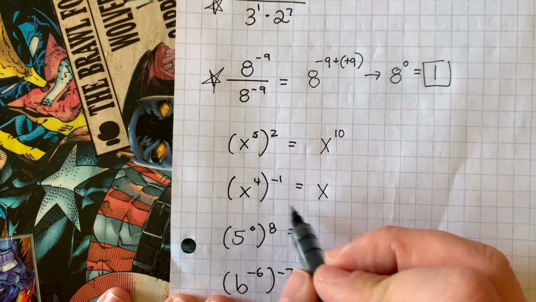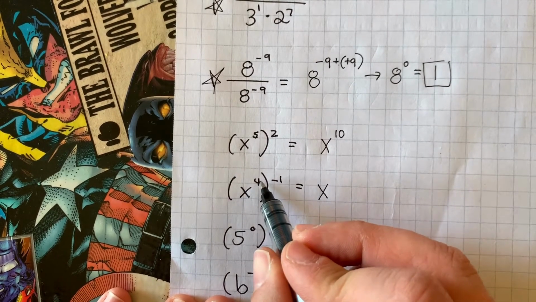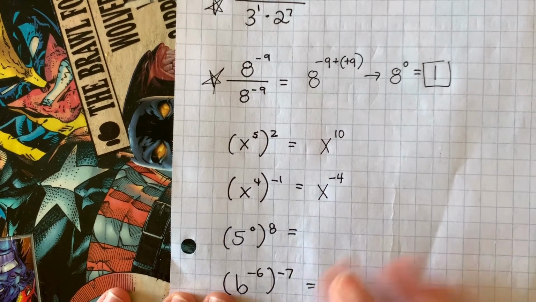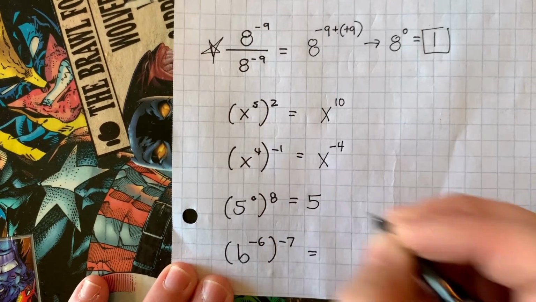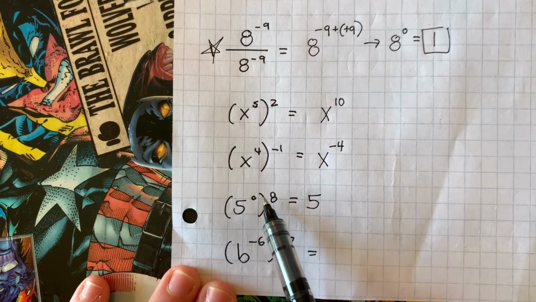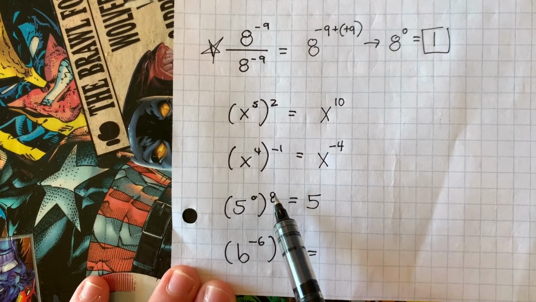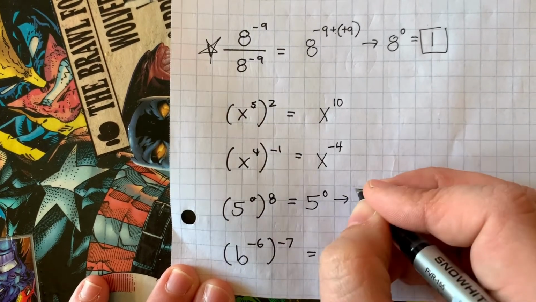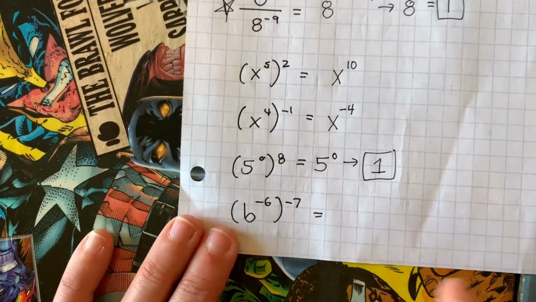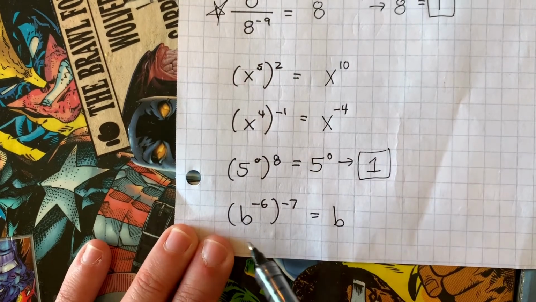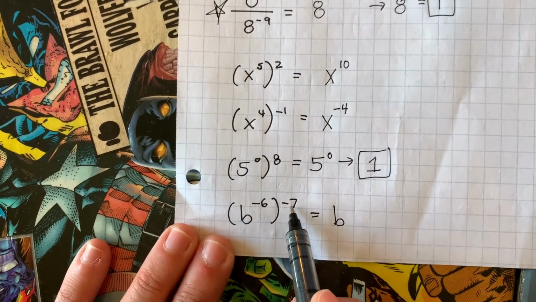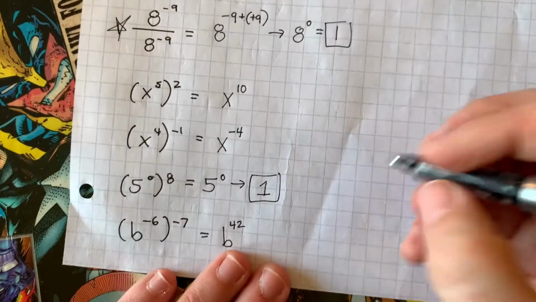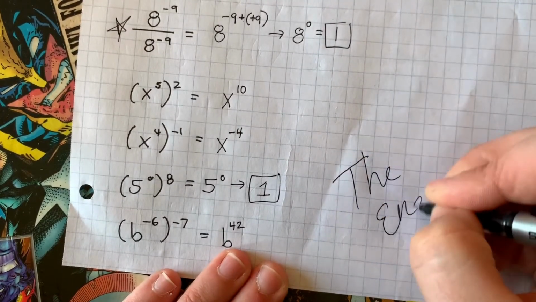Here we have x, so we're going to keep x, and now we multiply 4 times -1, which is -4, just like that. I'm going to keep my base, 5. 5 to the 0 times 8 is 0. So you have 5 to the 0, which simplifies to 1. And last but not least, you have b, and then the -6 times -7 is +42. That's it. The end.